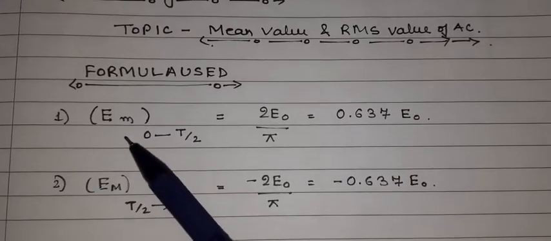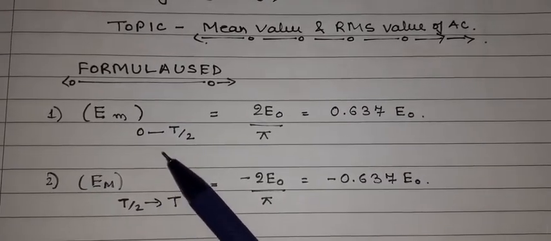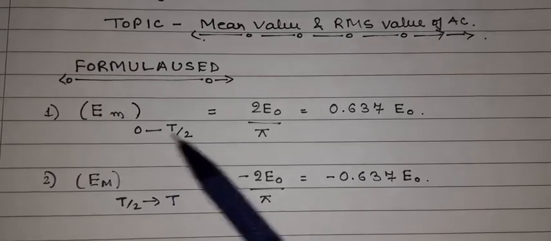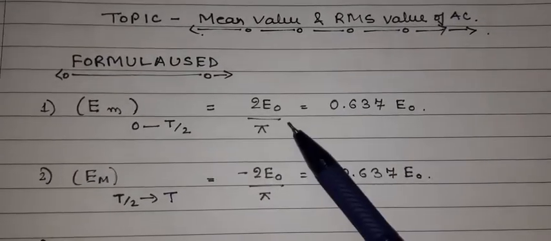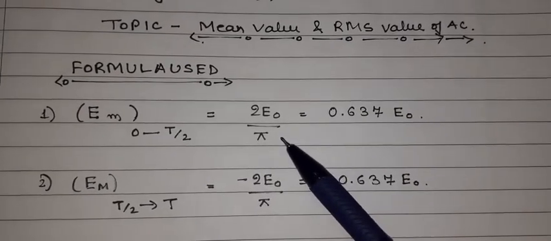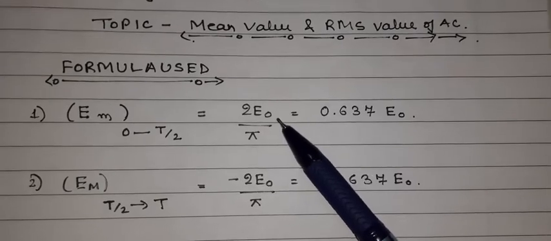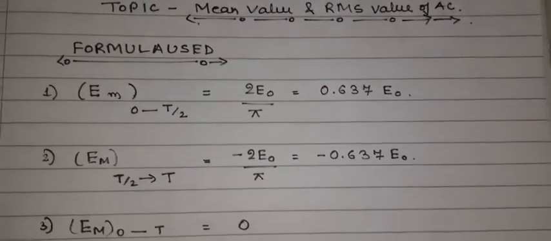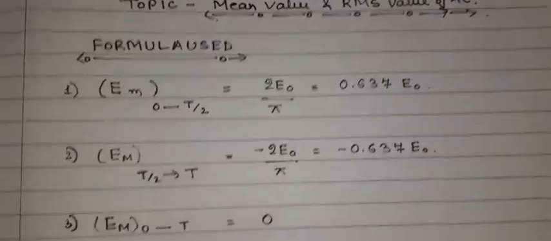Number one formula is for the mean value of the EMF, or the mean value of the voltage. If we are talking about a half cycle, when the cycle has started from 0 to half the time period, then the mean value of the EMF comes to 2 upon pi multiplied by the peak value of the EMF, which is also equal to 0.637 into epsilon naught, the peak value of the EMF.